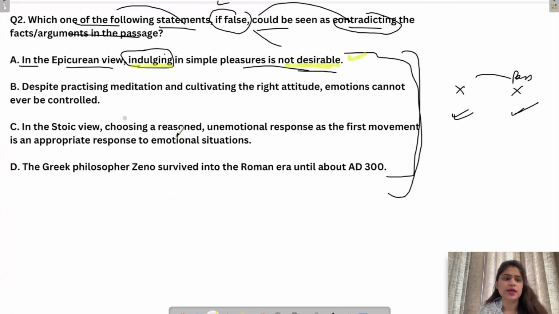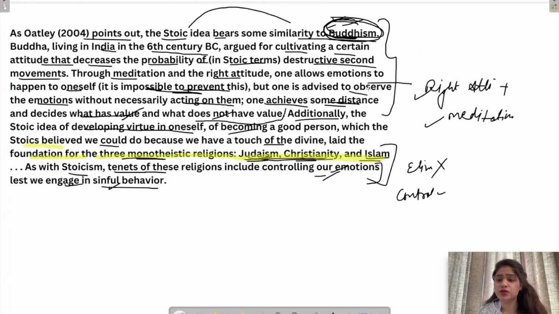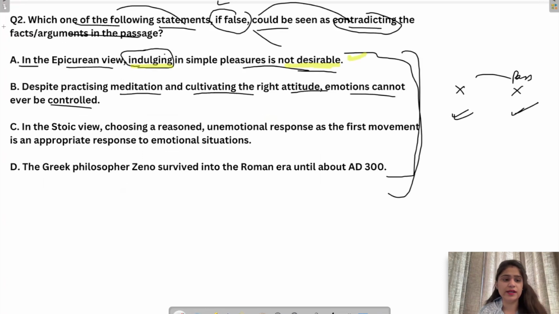This is right. B, despite practicing meditation and cultivating the right attitude, emotions cannot ever be controlled. This is wrong. Emotions cannot be eliminated, but they can be controlled. अभी तो हमने पढ़ा था कि through right attitude and meditation, you can control them. यहीं पे हमने पढ़ा था कि through meditation and right attitude, you can allow emotions to happen to oneself. So you can decide what has value. So you can control them. ऐसा नहीं किया. और जो लिखा है, they are impossible to prevent. You cannot prevent emotions from happening, but that doesn't mean that you cannot control them. So this statement is wrong.